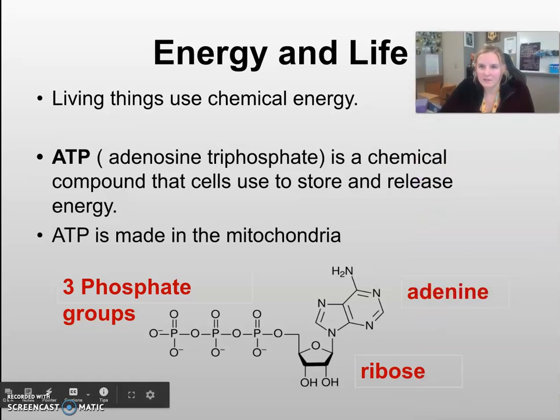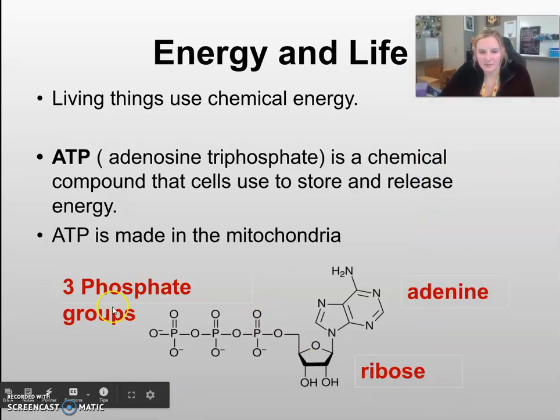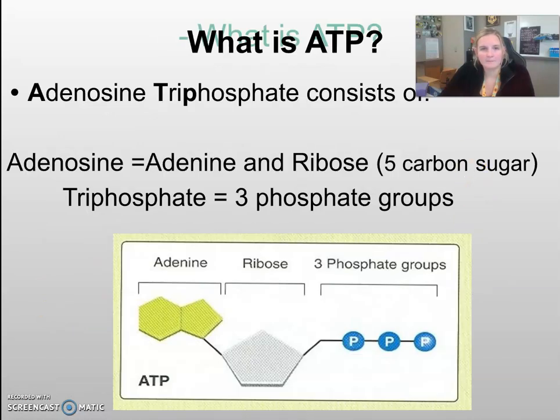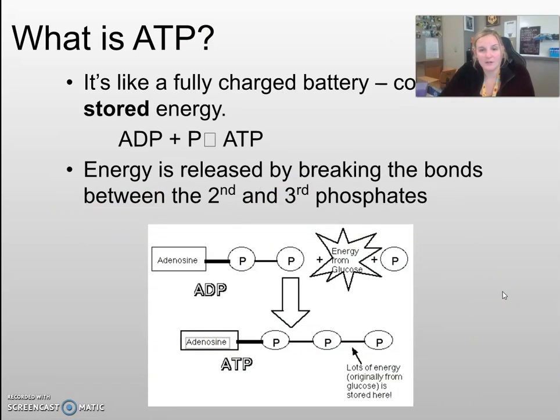This is what ATP looks like. We have the phosphate groups over here. We have a ribose and an adenine. It's just adenosine triphosphate. So what does it consist of? It consists of an adenosine, which is adenine and ribose, these two subunits here, and then 3 phosphate groups, triphosphate, 3 phosphates. Now you can take a phosphate off, and that would make this compound called ADP.